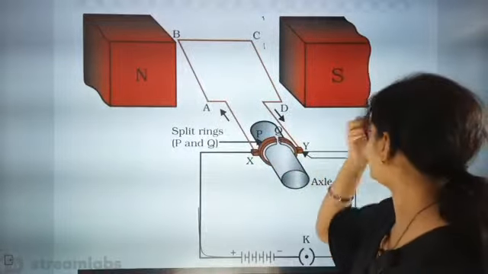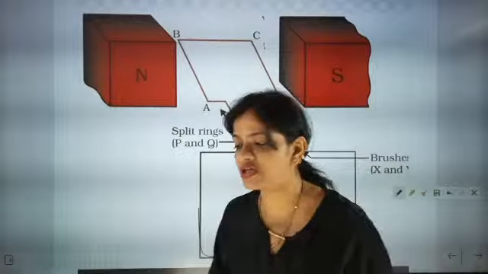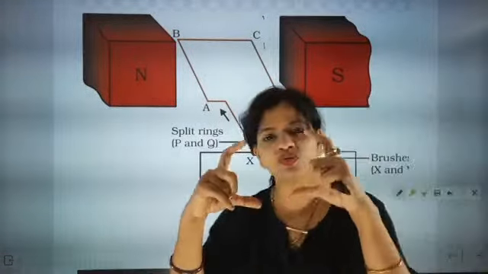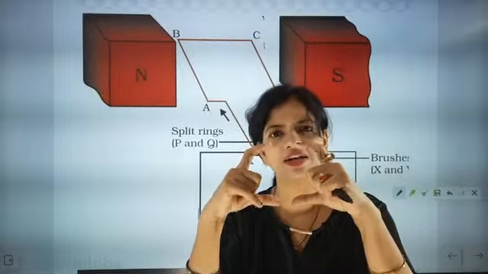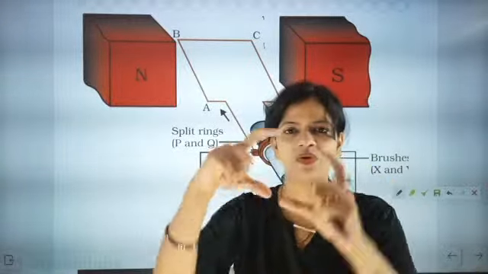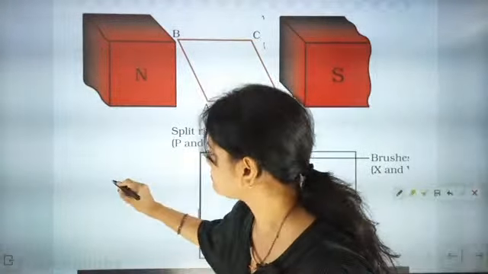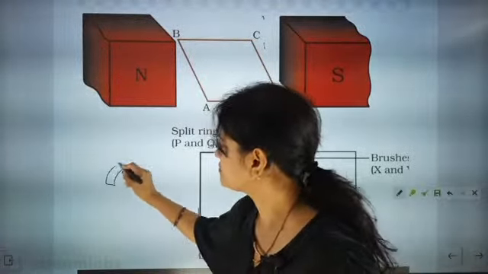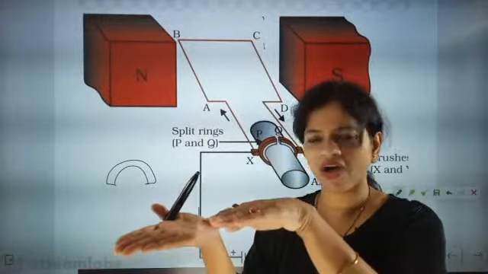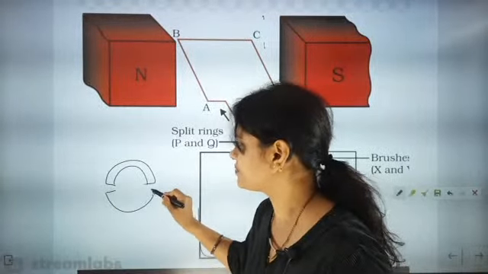So what is the other name of the commutator? The other name of the commutator is split rings. So there will be two split rings, P and Q. These two split rings are connected to the axle, and they will be rotating. Once the split ring comes to this location, when it has completed a quarter of the rotation, the split ring will come in this direction.